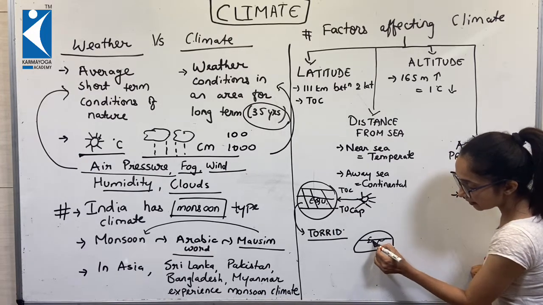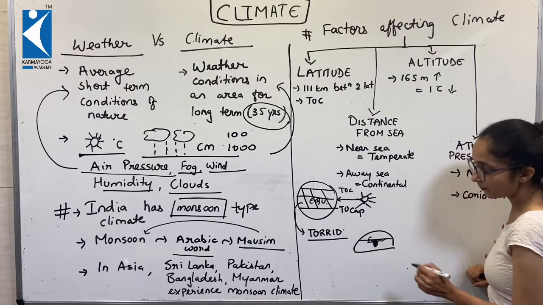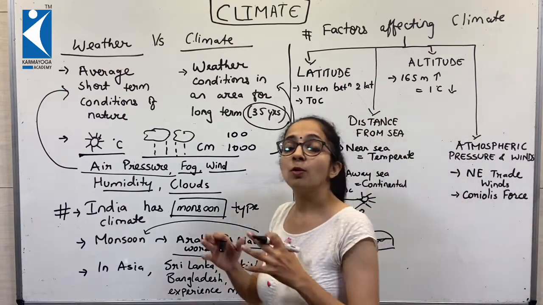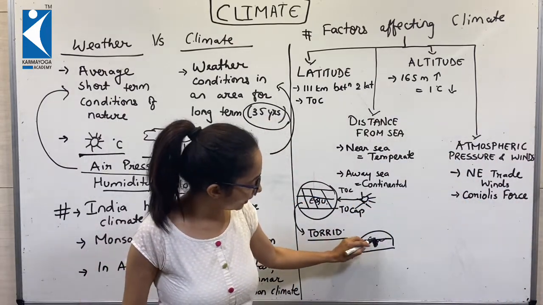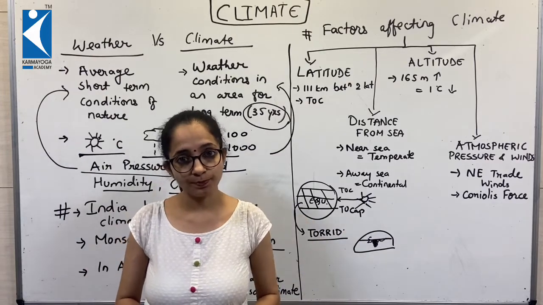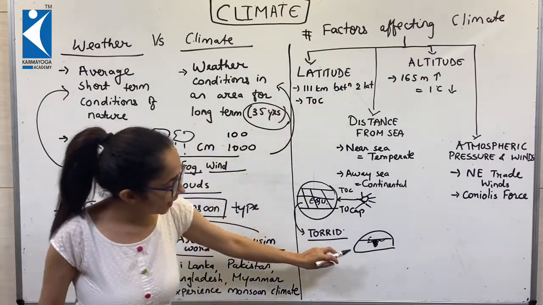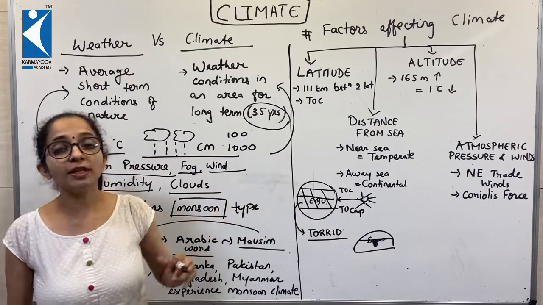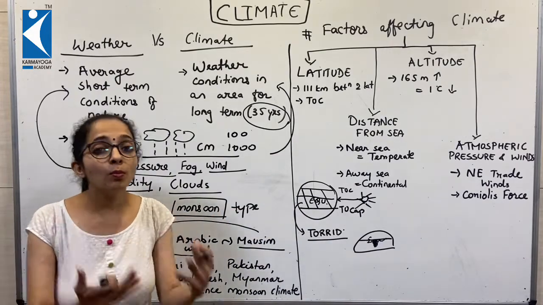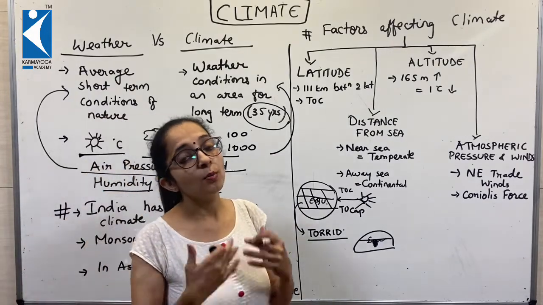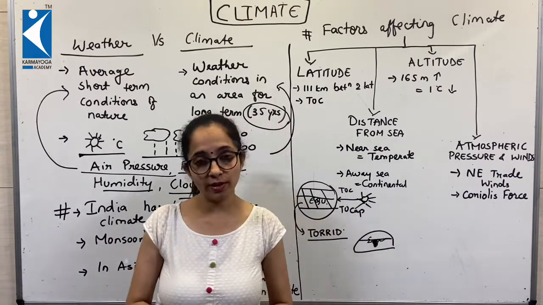So the entire southern part of India experiences more heat when compared to the rest of the nation. Those latitudes that are closer to the equator will have more temperature, more sunshine, more insolation.